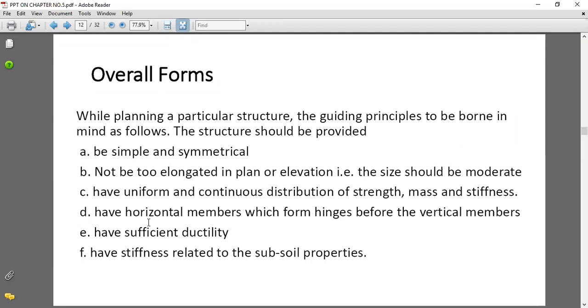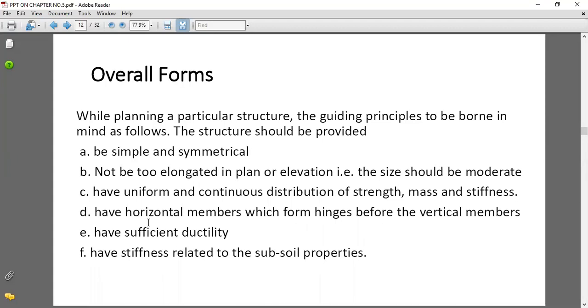How should the structure have horizontal members which form hinges before the vertical members? Already we have seen that point: for vertical and horizontal members, whenever earthquake loads or dynamic loads come on the structure, at that point our structure is safe when our columns are in a safe position. First the beams will collapse, but if the columns are in a good position, then there will be no collapse or failure of the building. So that point comes here.